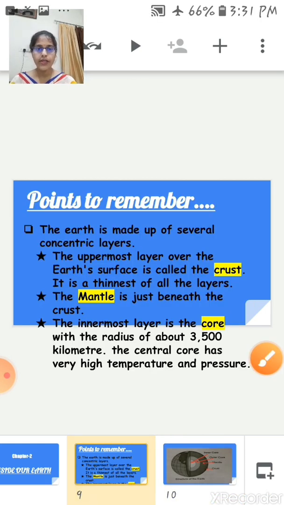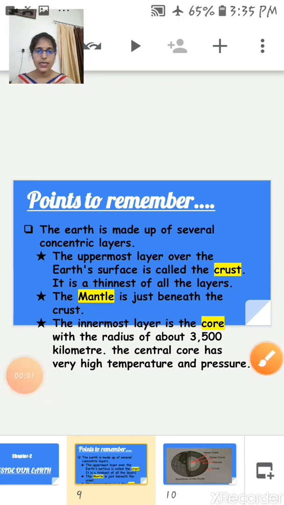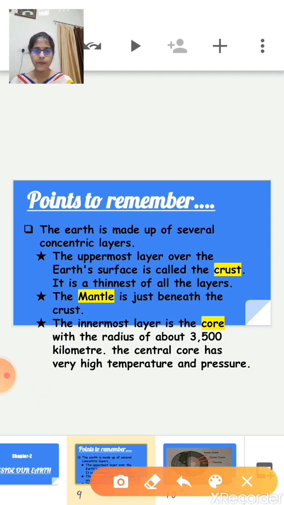Now let's start with the first, the crust. The uppermost layer over the earth's surface is called the crust. That means the crust is the first layer of the earth. It is the thinnest of all the layers. Just note down this point, students. If we compare the crust, core and mantle, the crust is the thinnest of all the layers.